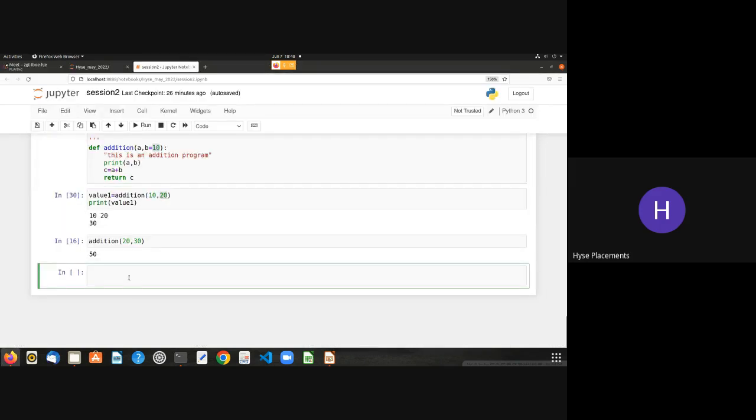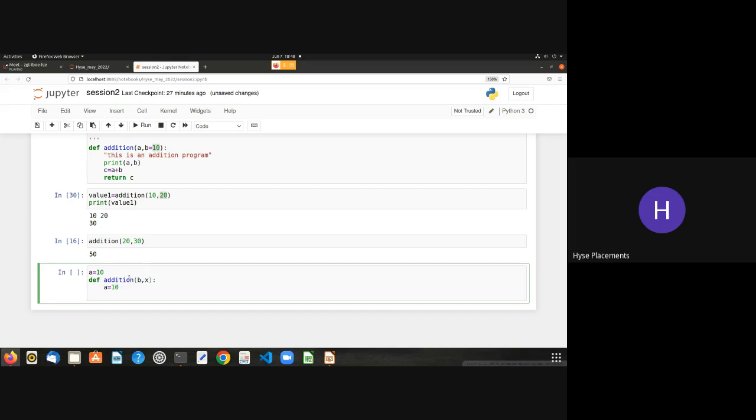I'll show you one example. a is equal to 10. This is my variable, and we'll use some addition only, the same program, so that you don't get confused. Now I'll use some different variables: b comma c.